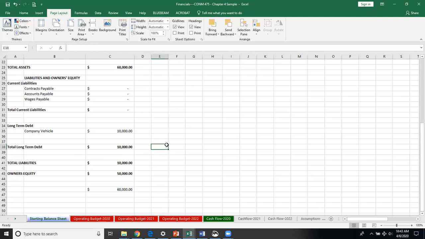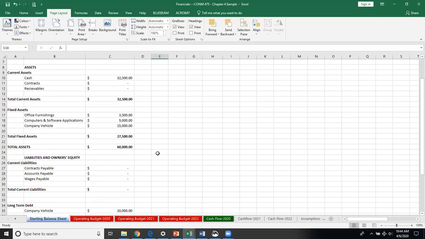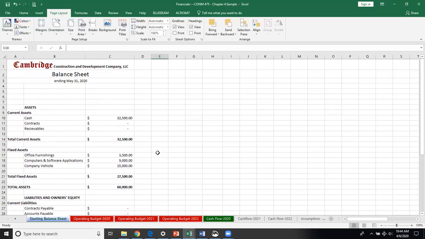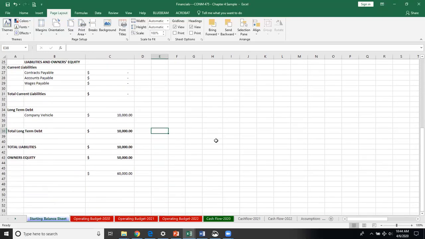So the first part of assignment 13, simply put, is you need to go through and take that $50,000 and say, hey, this is what I need to be able to start business. In my case, I'm going to say on June 1st, 2020. So these are the expenses. These are the purchases I'm going to need to make. I'm going to need to borrow some money. And so you're going to create that preliminary balance sheet using that method.